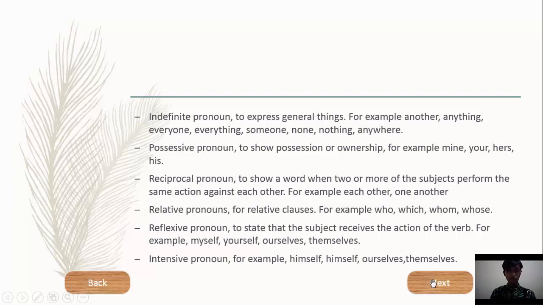Next, reciprocal pronoun to show a word when two or more of the subject perform the same action against each other. For example, each other, one other, one another. Relative pronoun for relative clause. For example, who, which, whom, whose.